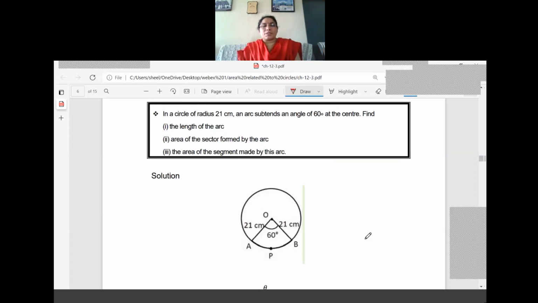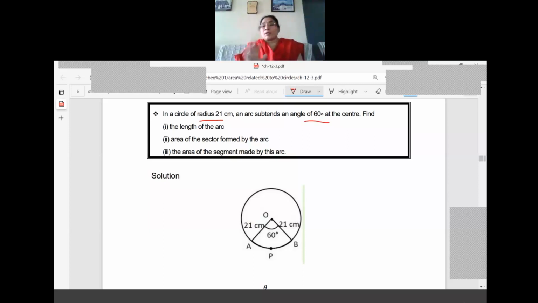And what is given in the question? Radius equal to 21, and what is the central angle? Central angle theta equal to 60. So two things we got here. What are they? R equal to 21 and theta equal to 60 degree. Now what is asked here?